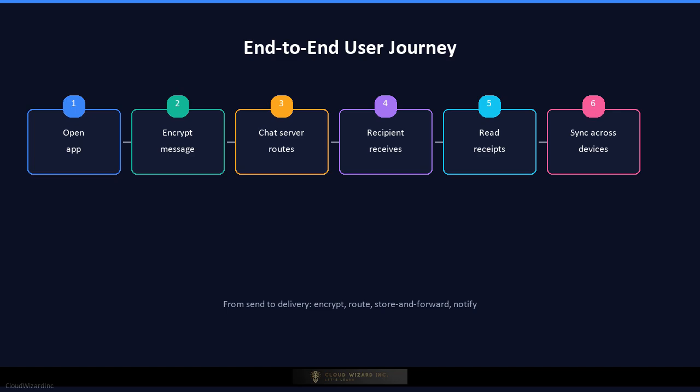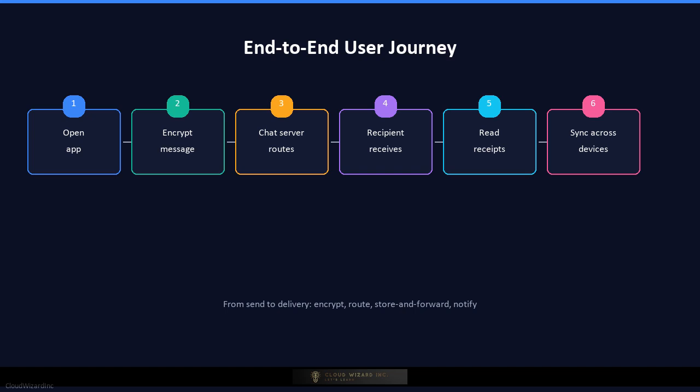If Bob is online, the server routes the message to Bob's connected chat server in real time. If Bob is offline, the server writes the message to Bob's message queue or inbox in the message store. The message store returns an acknowledgement to Alice, who sees a single check mark. When Bob comes online, his chat server pulls pending messages from the store, decrypts them with his private key, and displays them. Bob reads the message, and a read receipt updates Alice's status to 2 blue check marks.